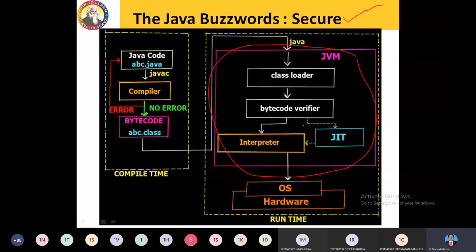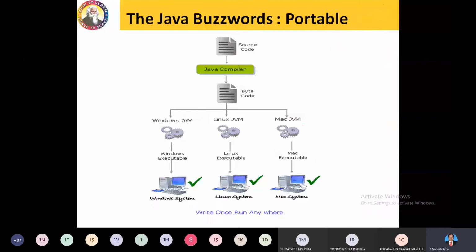Right? Any problem in this? No, sir. Next, we will move to portable. What do you mean by portable? We came across this statement also in the last class. Portable means it is flexible to migrate to any operating system. How is it possible? Just because of bytecode.